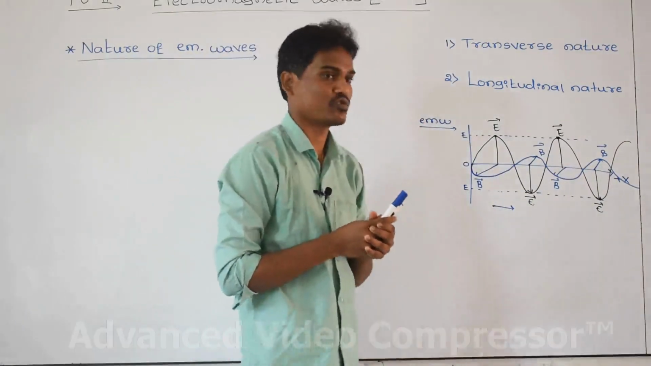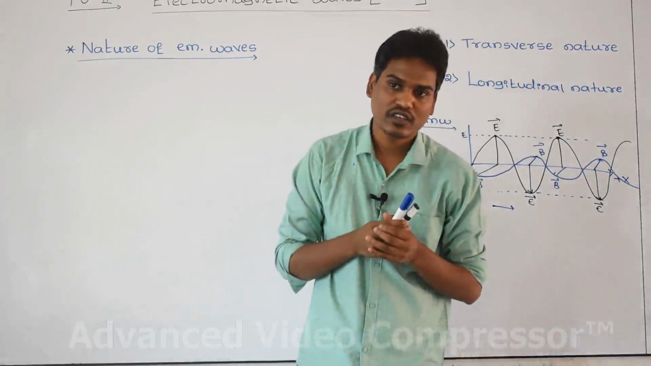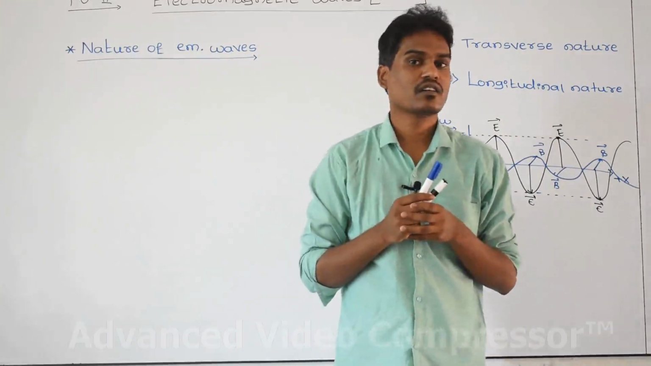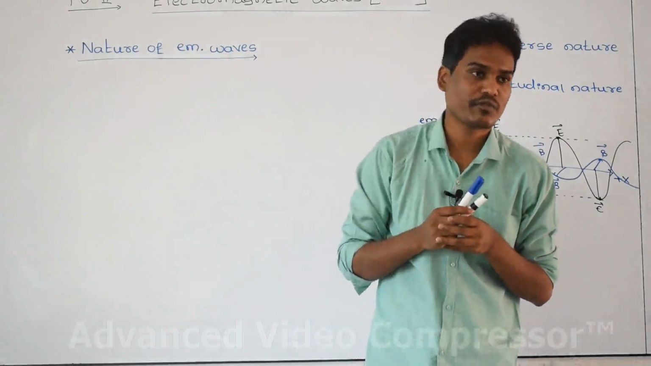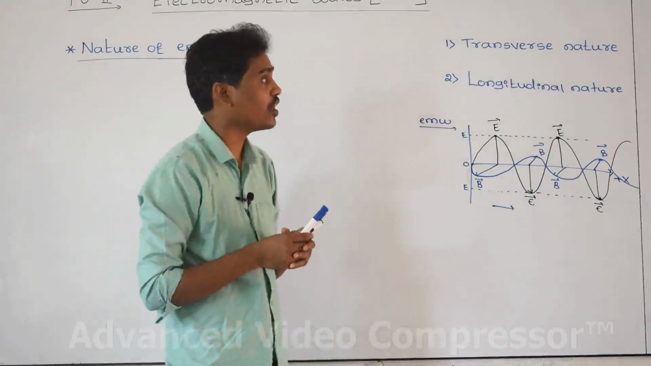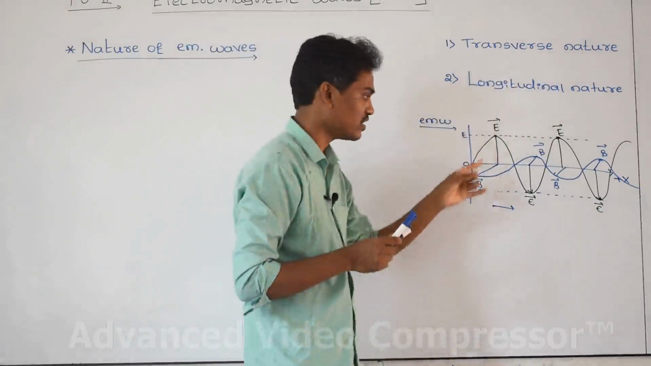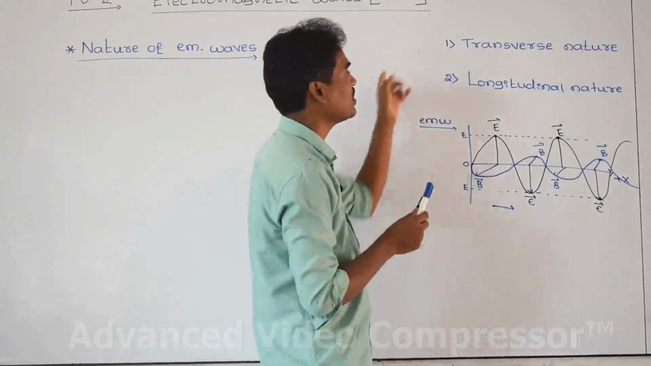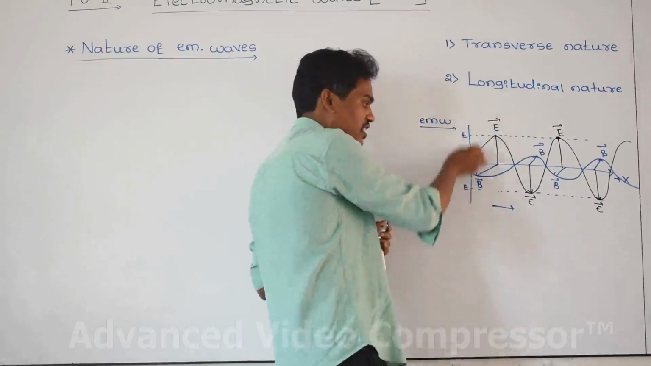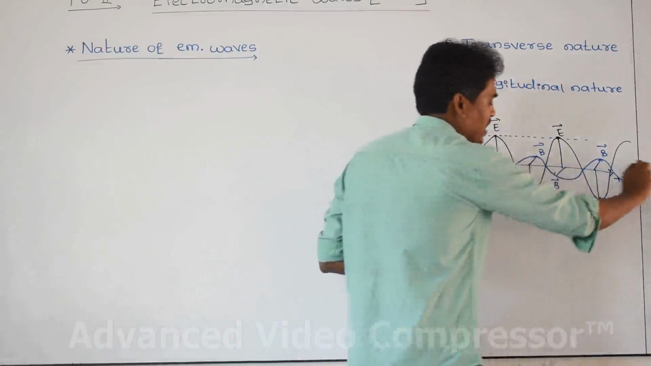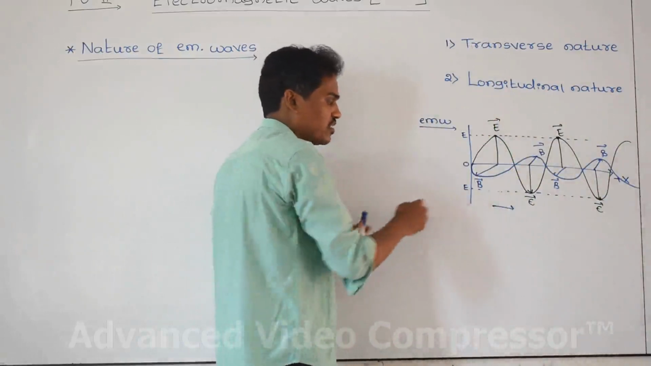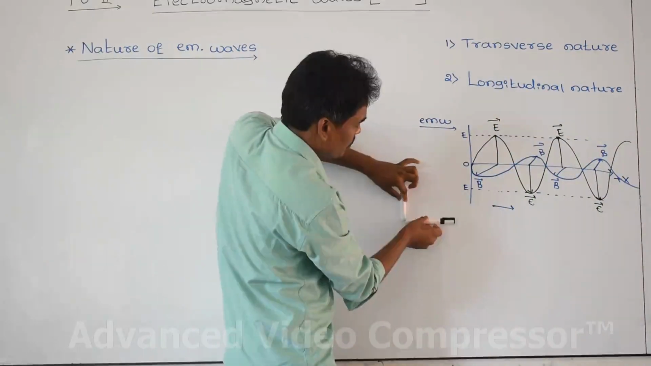What are transverse waves? A transverse wave is a wave in which the direction of vibration of the particle and the direction of propagation of the wave are perpendicular to each other. This is the electromagnetic wave. It is transverse in nature, not longitudinal. How come? Vibration of the particle is in y direction and propagation of the wave is in x direction. This is the wave direction, this is the vibration of the electron inside the conductor, this is y direction, and the angle between those two is 90 degrees.